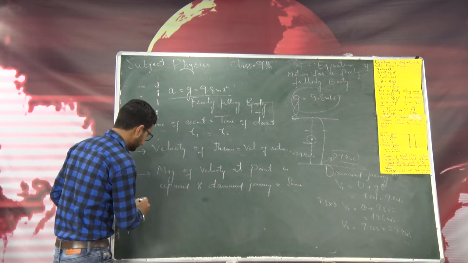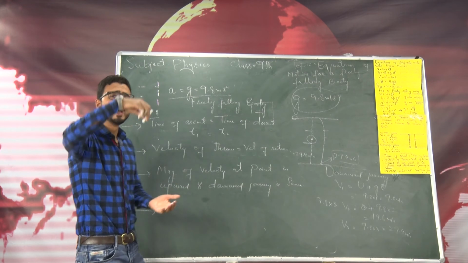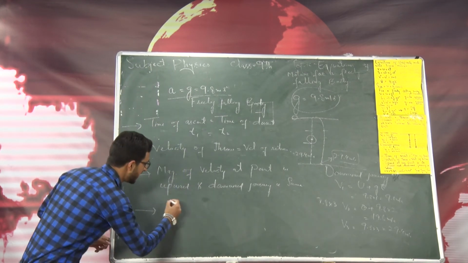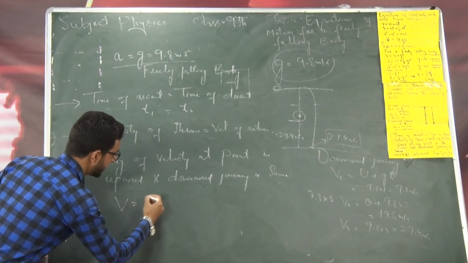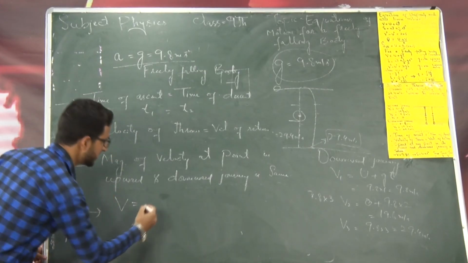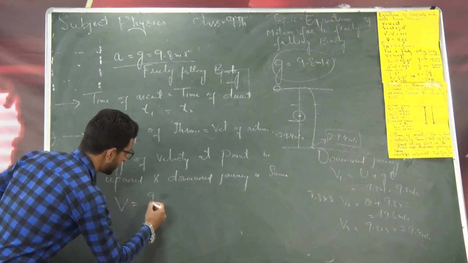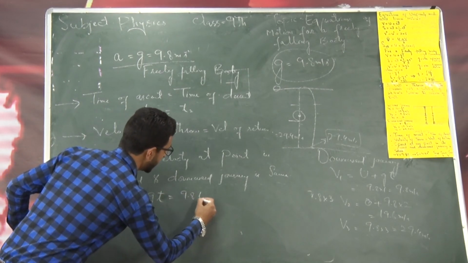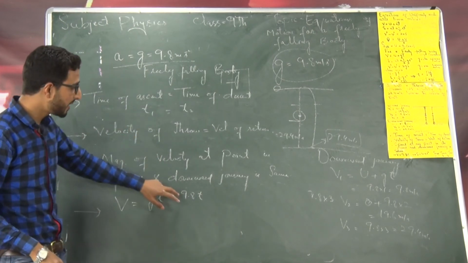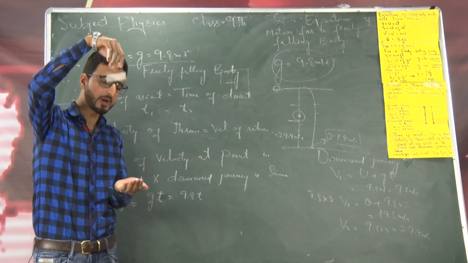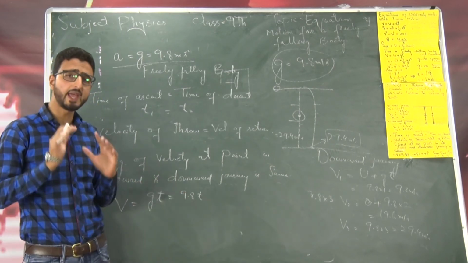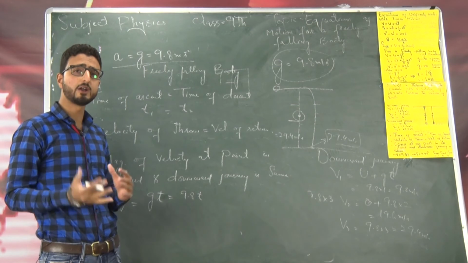Number 4, if I drop a body from the rest, that is initial velocity is equal to 0. Now what will happen to velocity? Since v is equal to u plus gt, in place of u I will write 0, so this is equal to gt. In place of g I will write 9.8 into t. So the velocity of the body, if it is dropped from the rest, will increase at the rate of 9.8 meter per second every second of its motion.